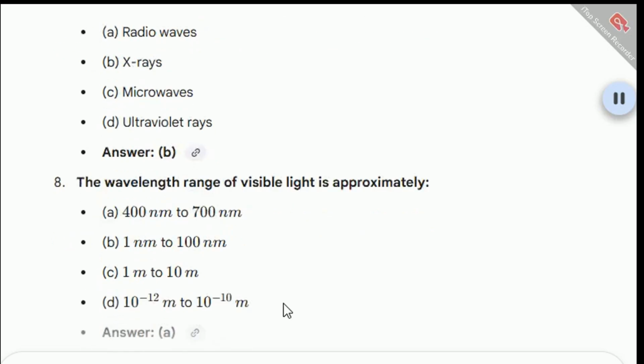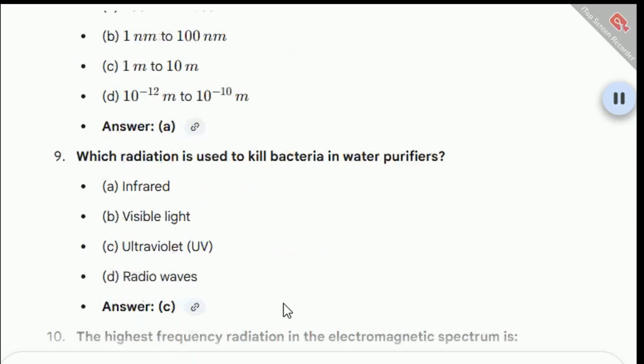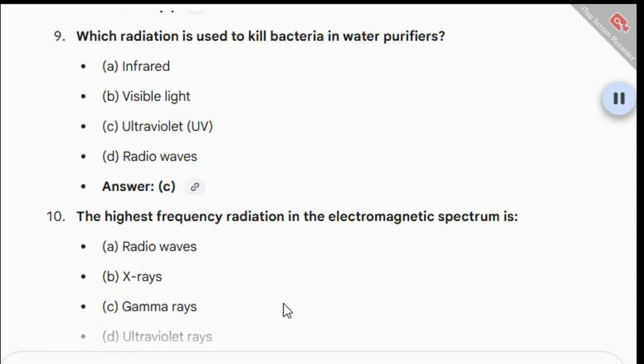The wavelength range of visible light is approximately: A. 400 nanometers to 700 nanometers. B. 1 nanometer to 100 nanometers. C. 1 m to 10 m. D. 10^-12 m to 10^-10 m. Answer: A.